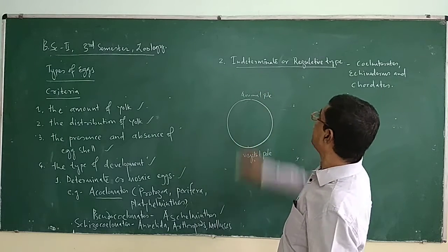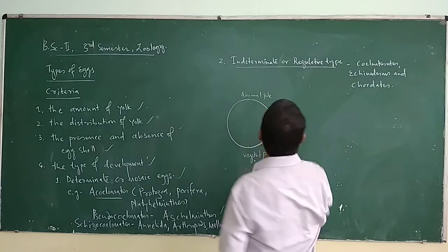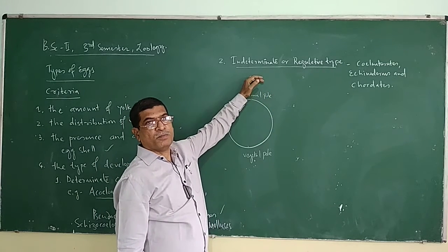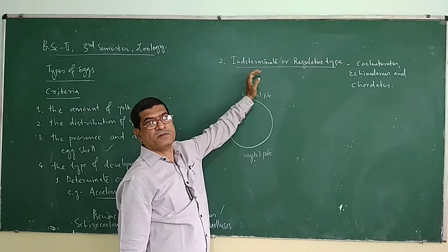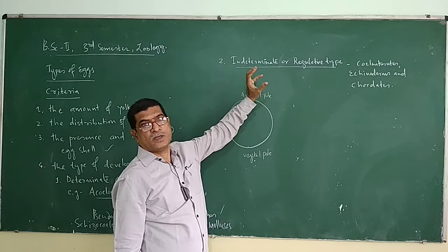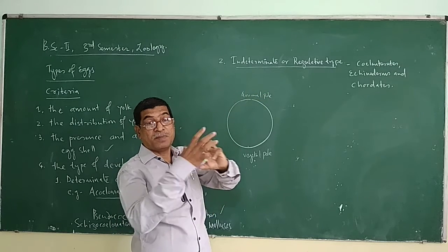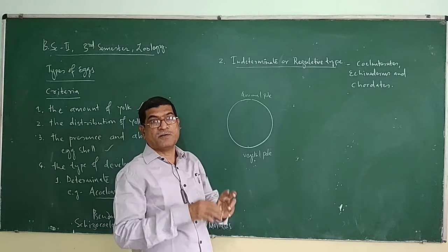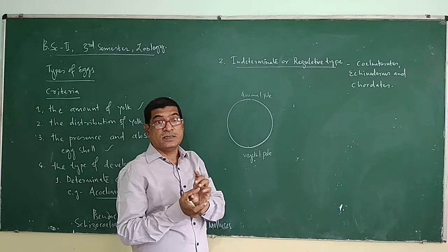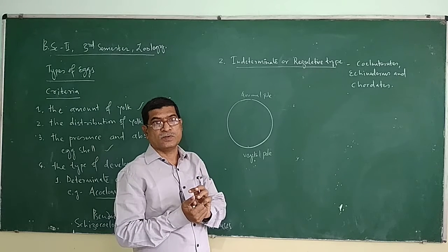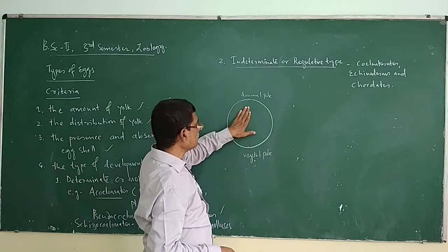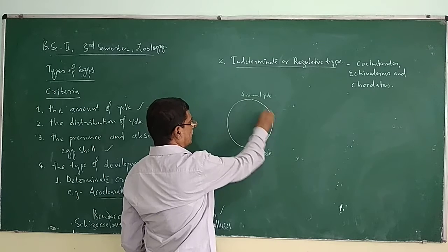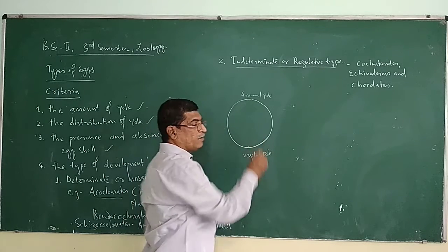Okay, next, another type of eggs, indeterminate or regulative type. Here, the fate of the parts of the egg is not fixed. Egg has parts, but these parts' fate is not fixed before the fertilization, after the fertilization, till 3 cleavages, which produce 8 cells. See, suppose this is an indeterminate type of egg. This egg's parts do not have a fixed fate.